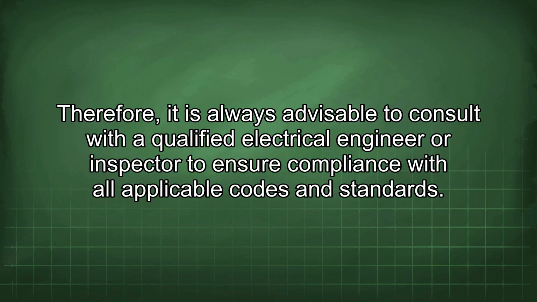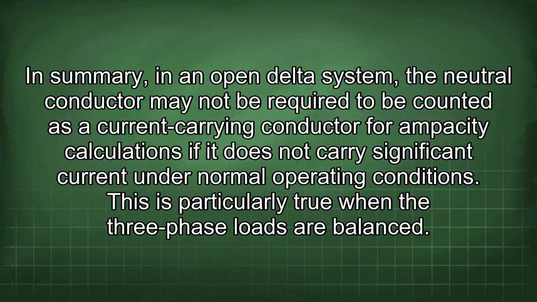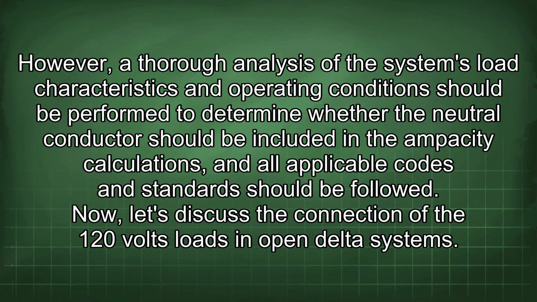In summary, in an open delta system, the neutral conductor may not be required to be counted as a current carrying conductor for ampacity calculations if it does not carry significant current under normal operating conditions. This is particularly true when the three-phase loads are balanced. However, a thorough analysis of the system's load characteristics and operating conditions should be performed to determine whether the neutral conductor should be included in the ampacity calculations, and all applicable codes and standards should be followed.